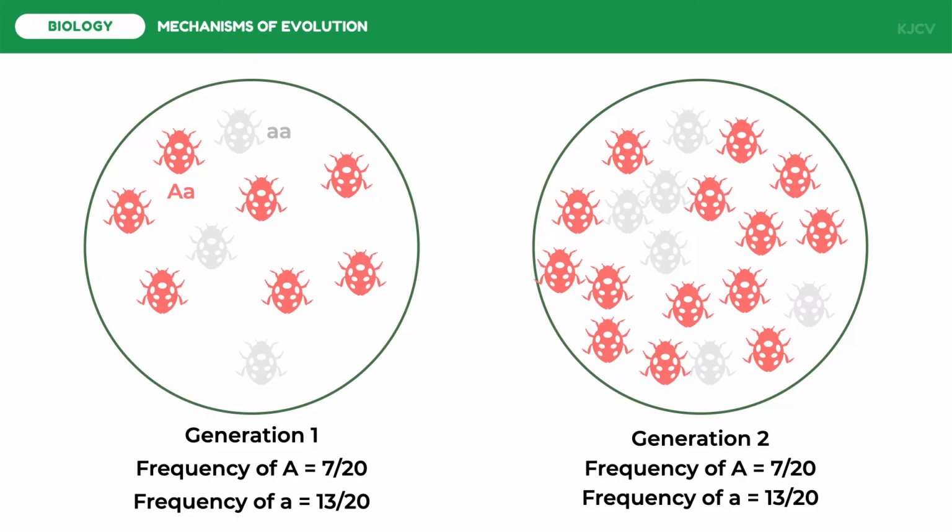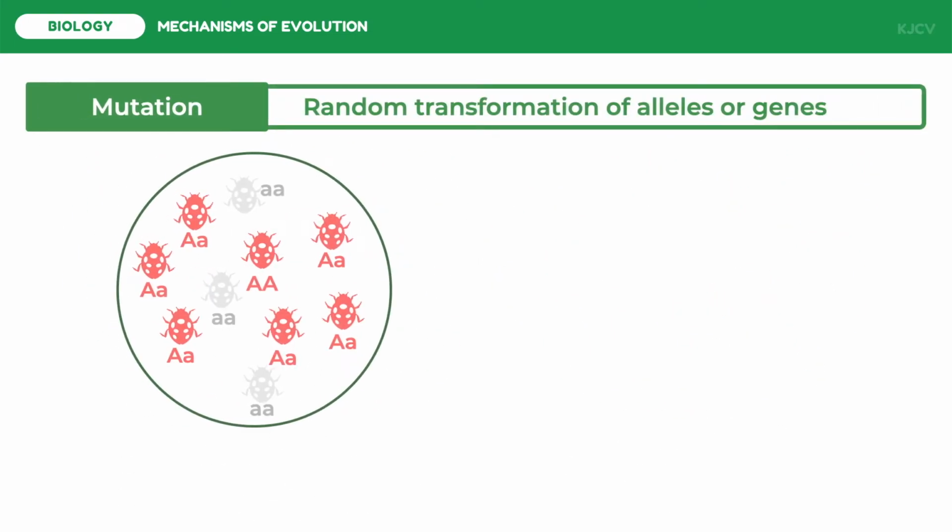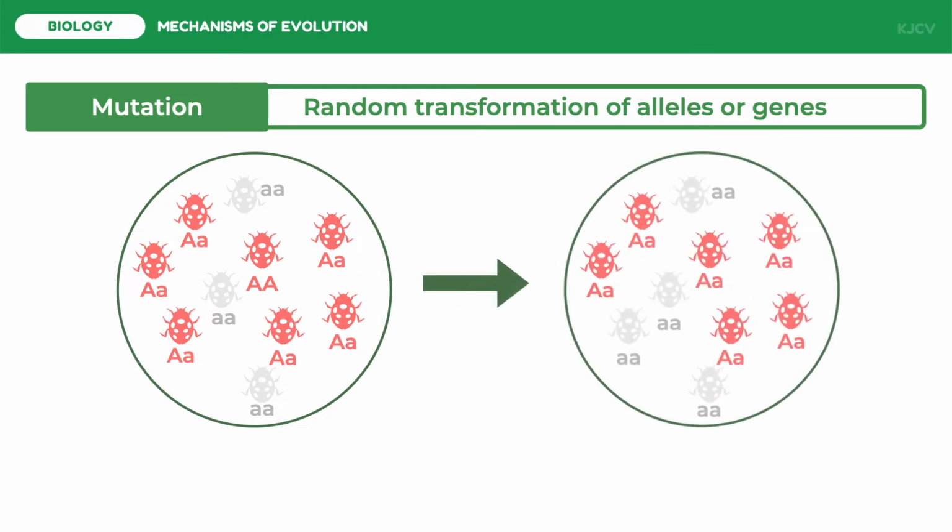Hence, this population is in the Hardy-Weinberg equilibrium. And as mentioned, the allele frequencies of populations may be changed by any of the mechanisms of evolution. The first is mutation. Mutation is the random transformation of alleles or genes. The gene pool is modified if mutations alter alleles or if the entire genes are deleted or duplicated. Let us look at how mutation changes the allele frequencies of populations.